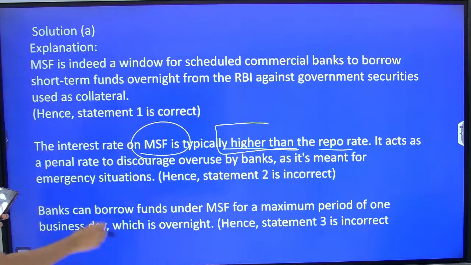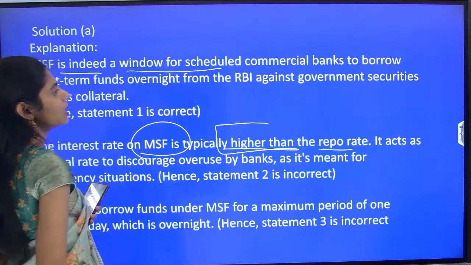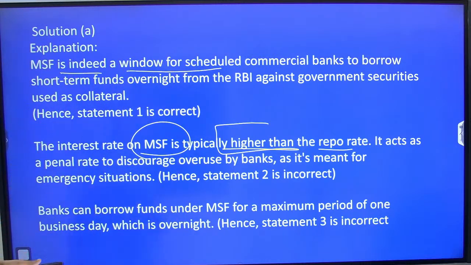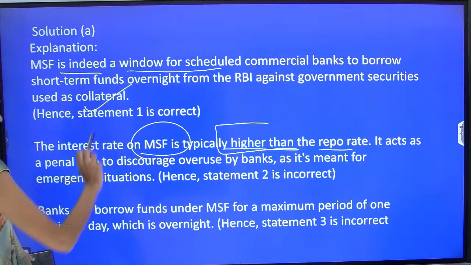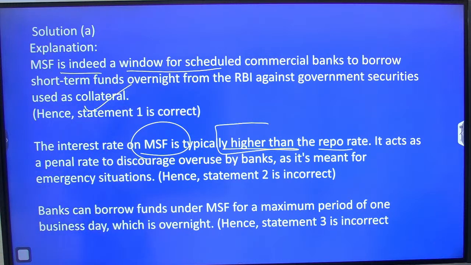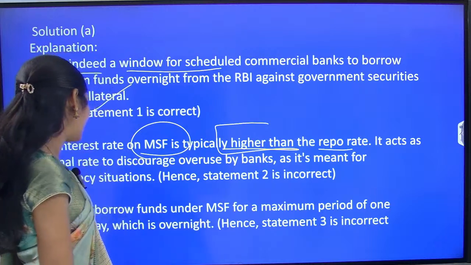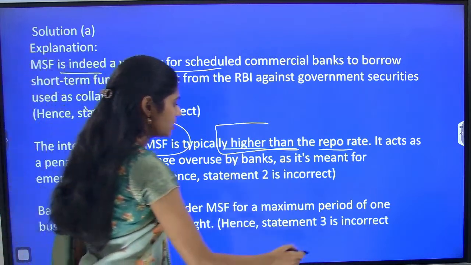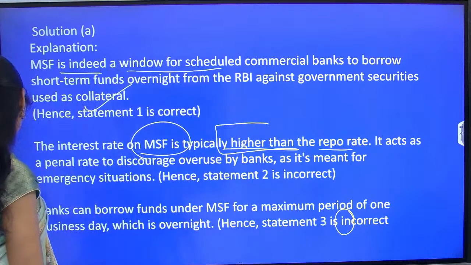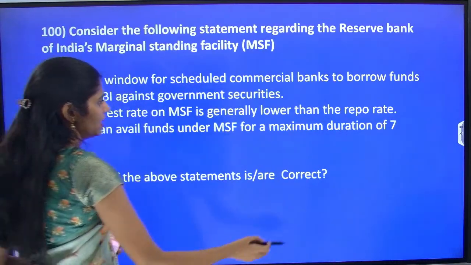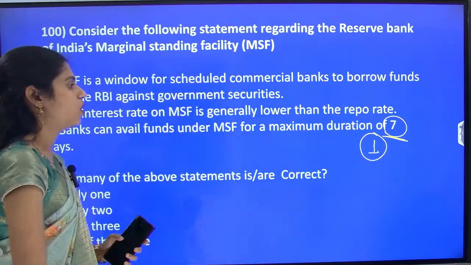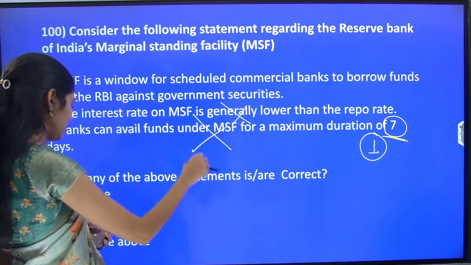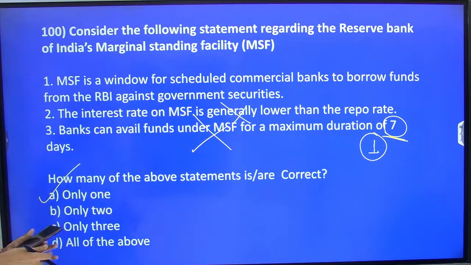The other statement is correct: MSF is indeed a window for scheduled commercial banks to borrow short-term funds overnight from RBI against government securities. But banks can borrow funds under MSF for a maximum period of only 1 business day. In this question they gave 7 days, so that statement is incorrect. This is how UPSC will confuse you. So two statements are incorrect here, and the option is A, 1 only. Clear?